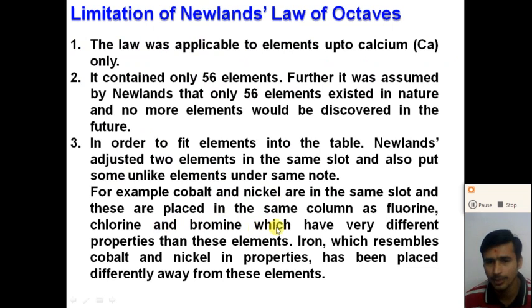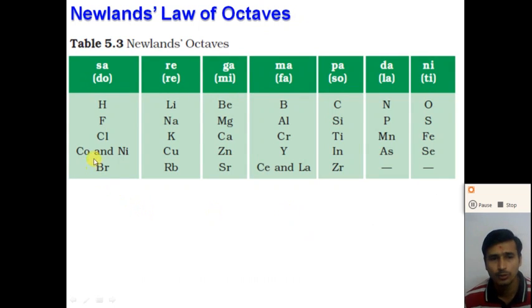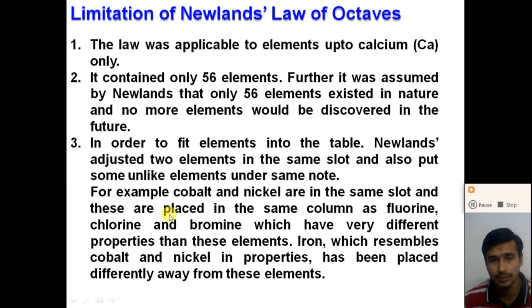Chlorine and bromine have very different properties from these elements, right? So cobalt and nickel are in the same slot and these are placed in the same column as fluorine, chlorine and bromine, which have very different properties from these elements. So here cobalt and nickel are placed in the column with hydrogen, fluorine, chlorine, bromine, right? But cobalt and nickel have different properties than chlorine and bromine. So this is a limitation of the